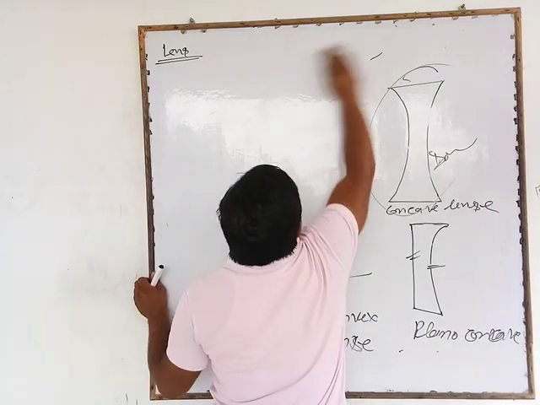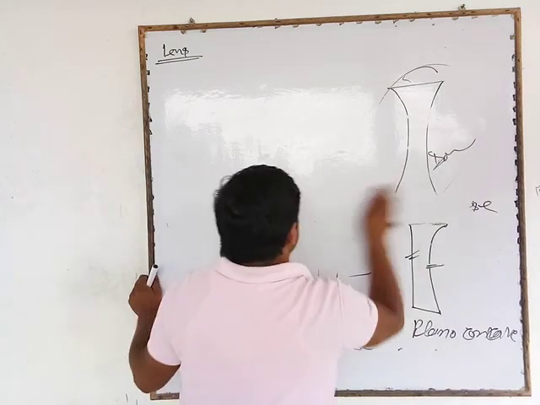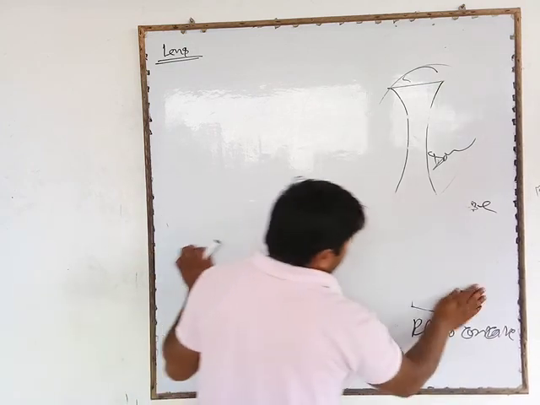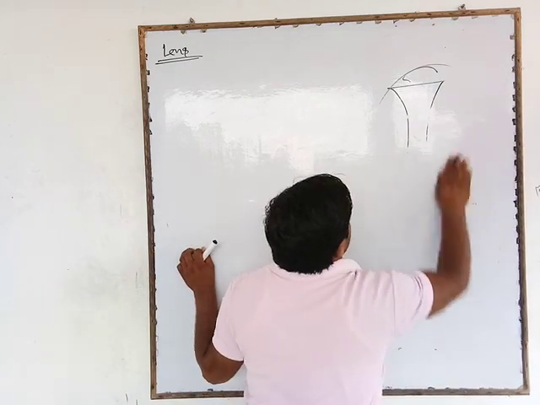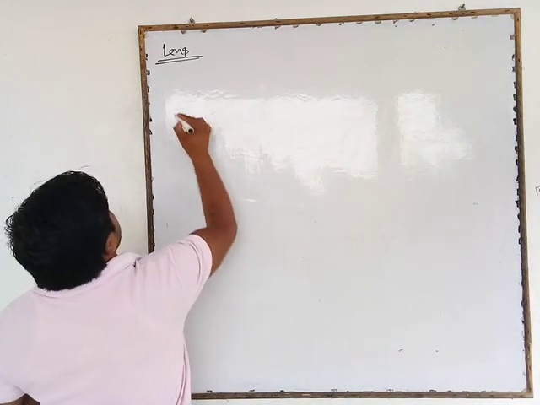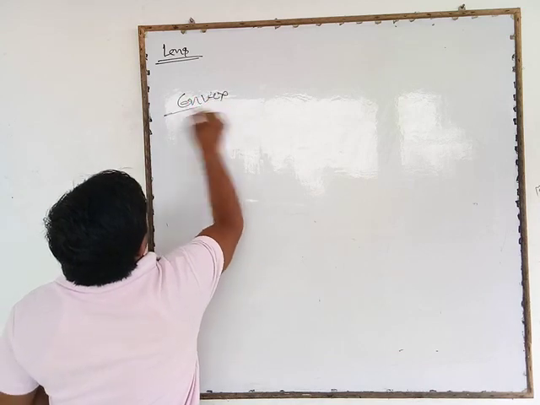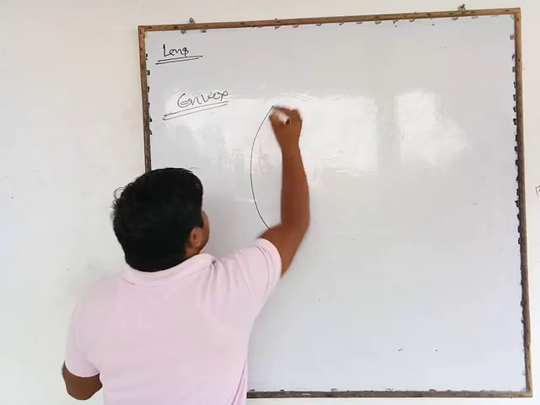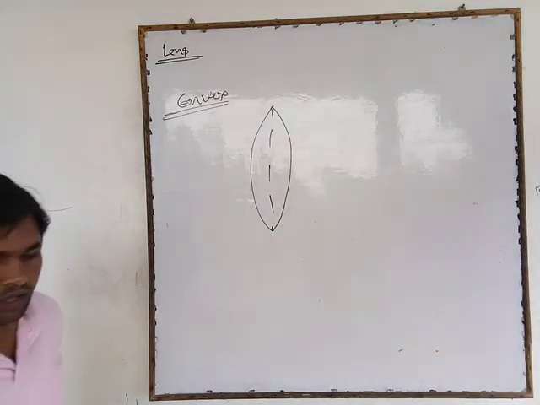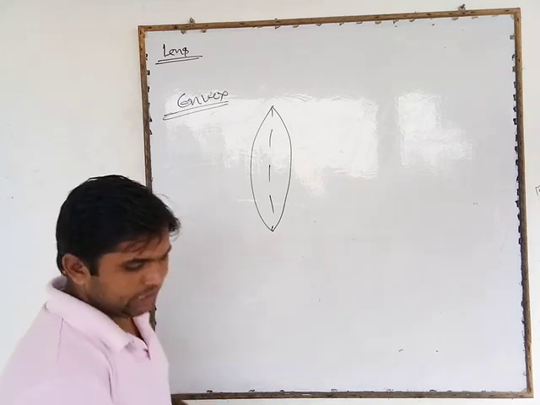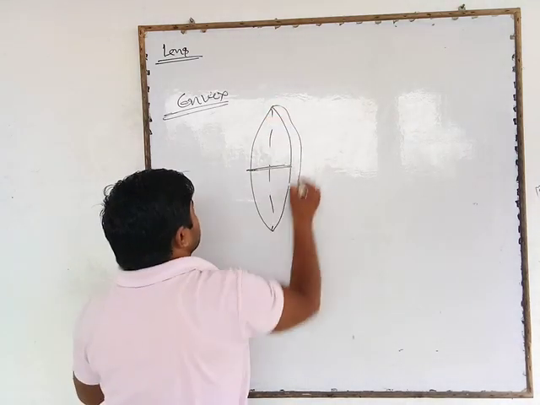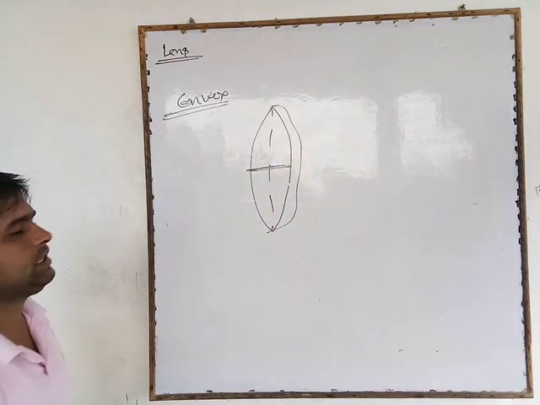Now we study concave lens and convex lens, not plano-convex, concavo-convex, convexo-concave, etc. First, the convex lens. A lens which is thicker in the middle and thinner at the edge is known as a convex lens.